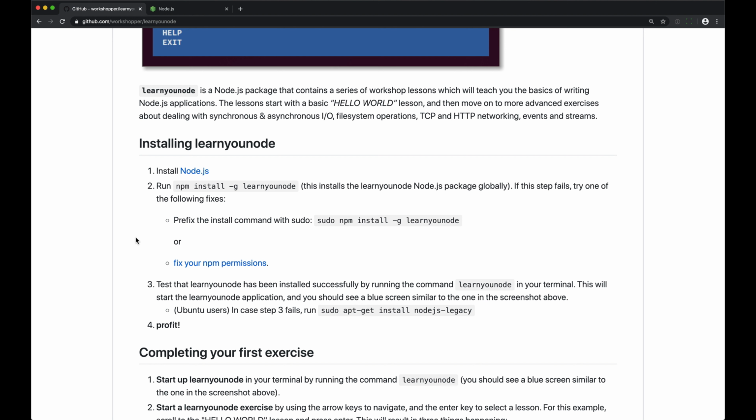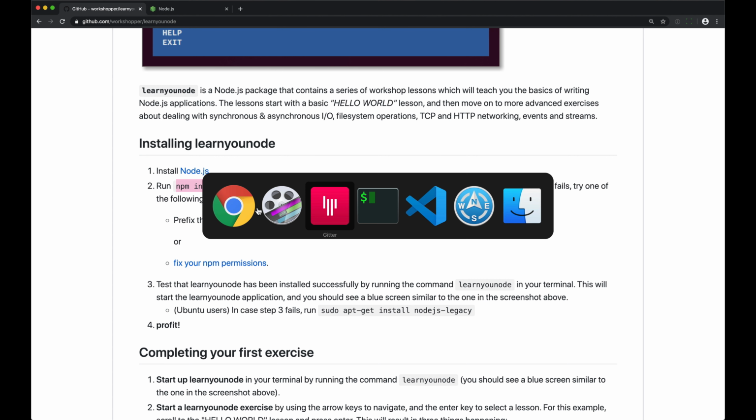The next thing we need to do is run npm install -g learnyounode. I'm going to start out by copying this command, and now I have to run this in my terminal, so I'm going to flip over to a terminal.